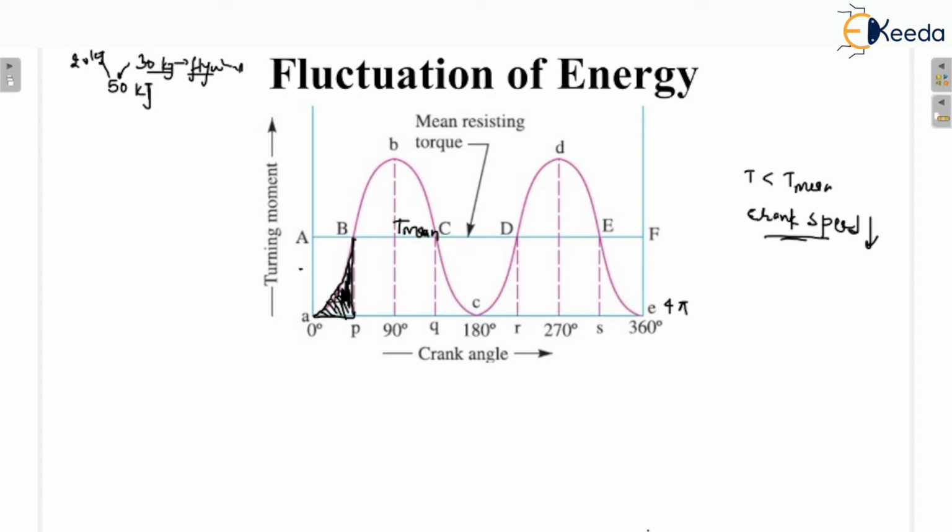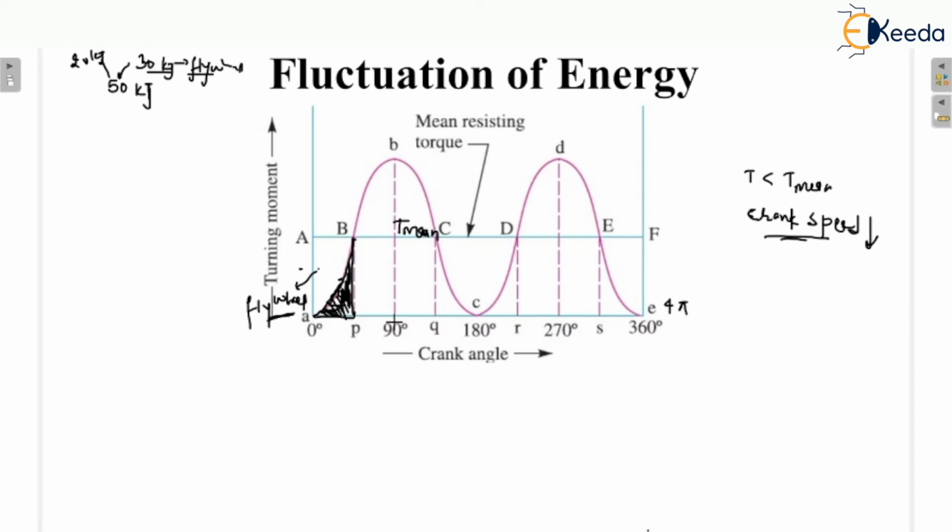So the remaining amount of energy we will take from the flywheel. As you get some energy from the flywheel, the speed of the flywheel reduces.